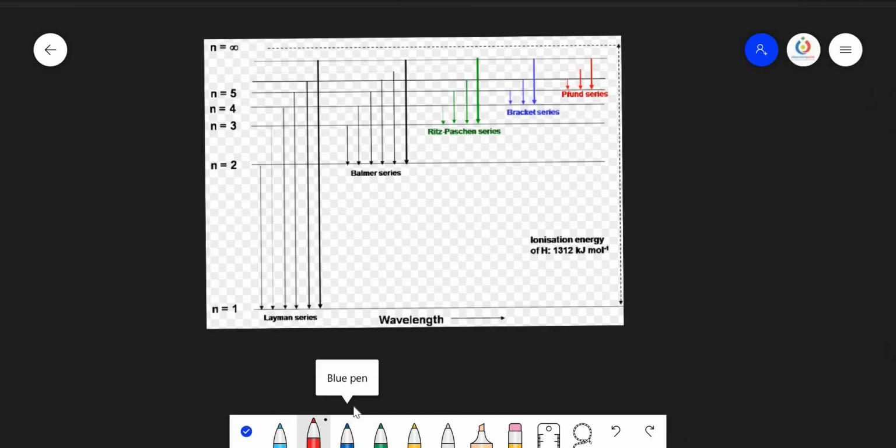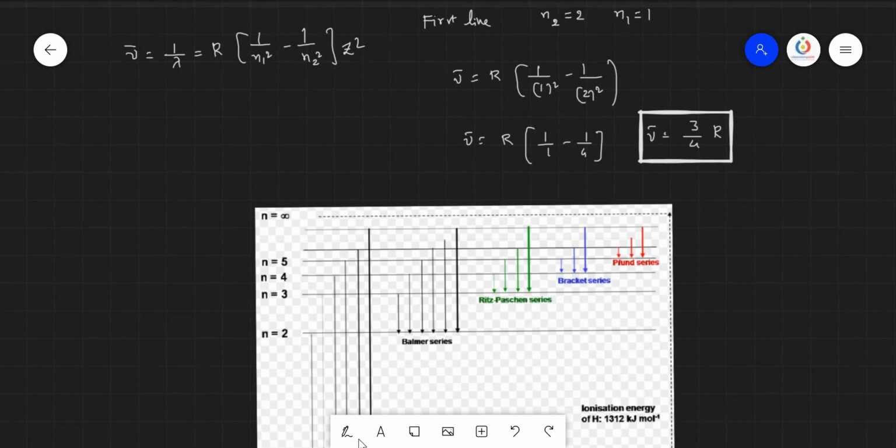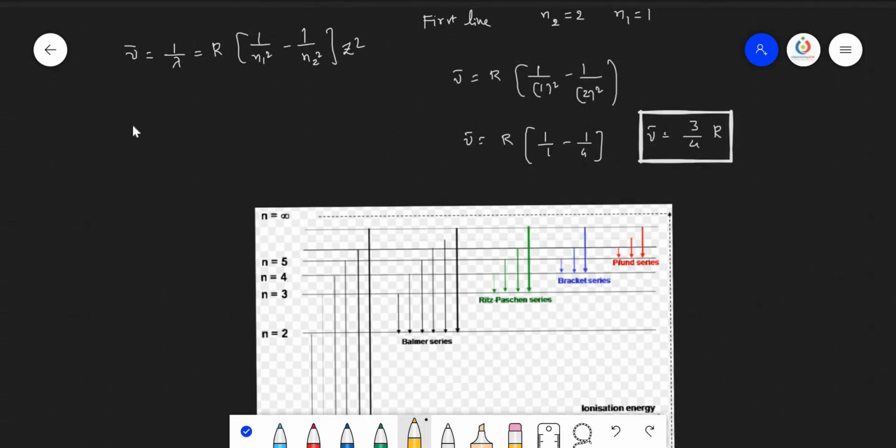Let us discuss the energy aspects in the hydrogen and hydrogen-like species. We know that total energy is always equal to energy En equals minus 13.6 into N square by Z square electron volt per atom. And in the case of hydrogen, Z value is equal to 1.